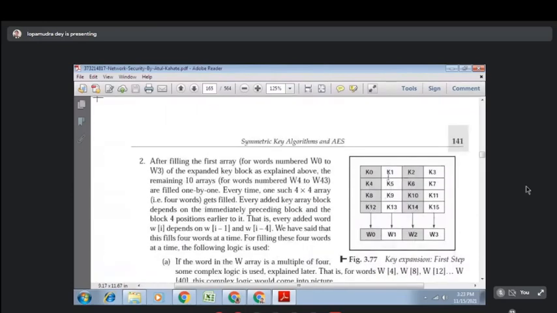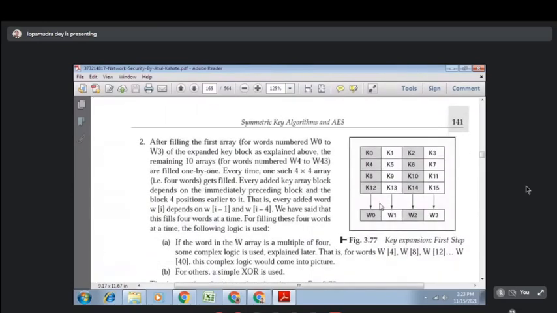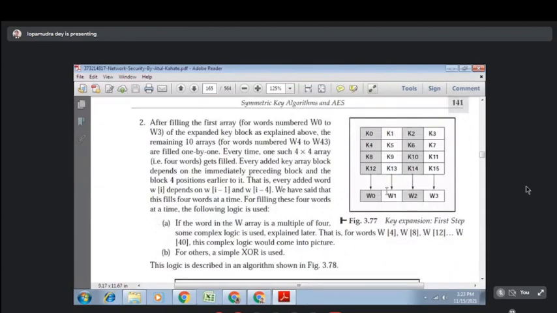So this is how we can generate. Okay, so this is the diagram. There is the key expansion first step. So for the words, that is K0, K4, K8, K12, these will be added and it will generate over here.